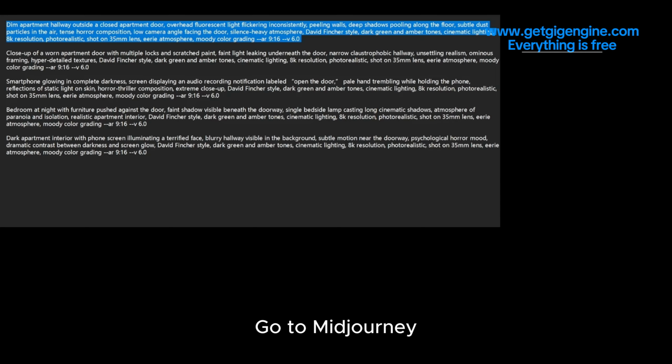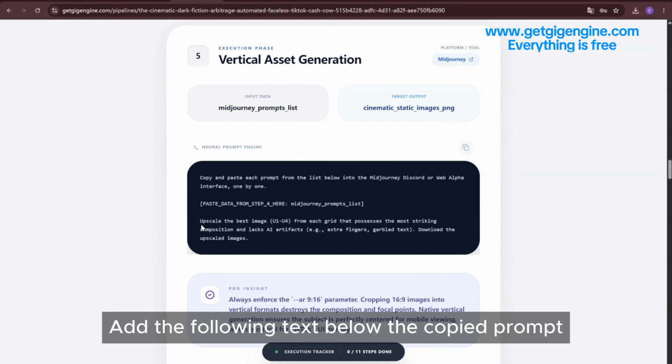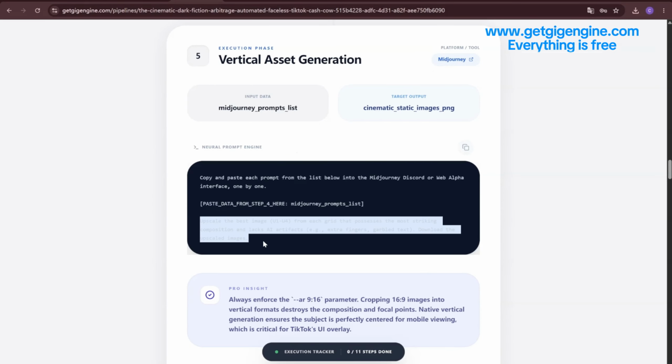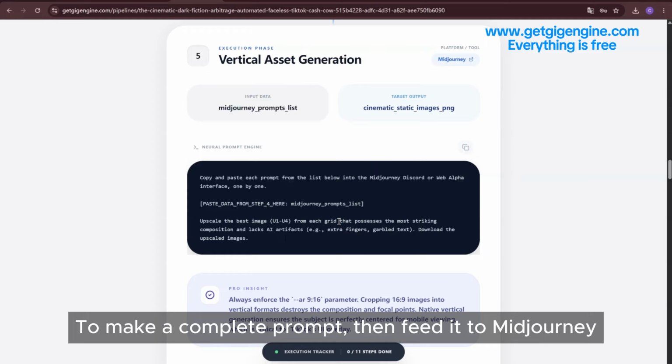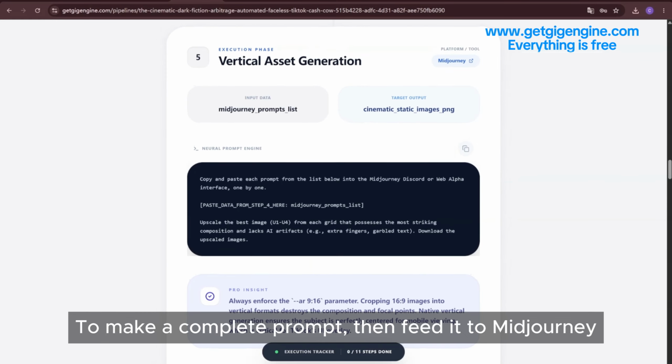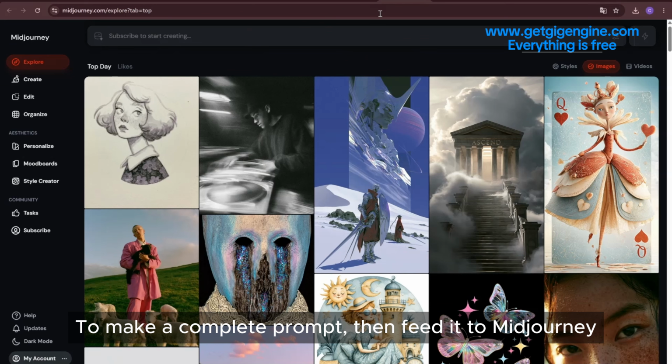Go to Midjourney. Next, we need to do one thing. Add the following text below the copied prompt to make a complete prompt, then feed it to Midjourney. Then let it generate the image.